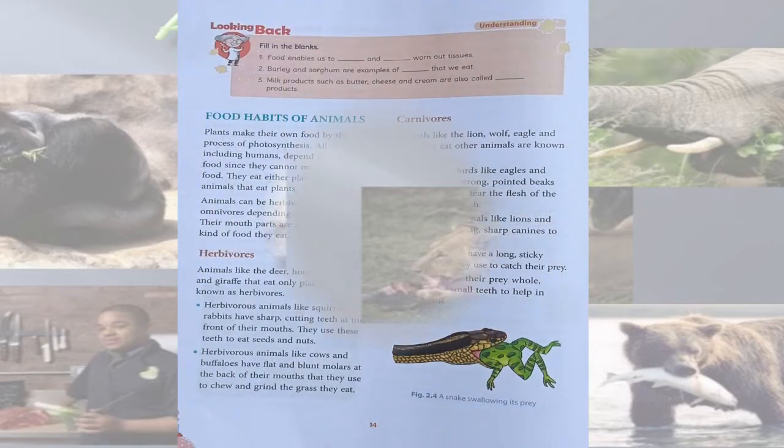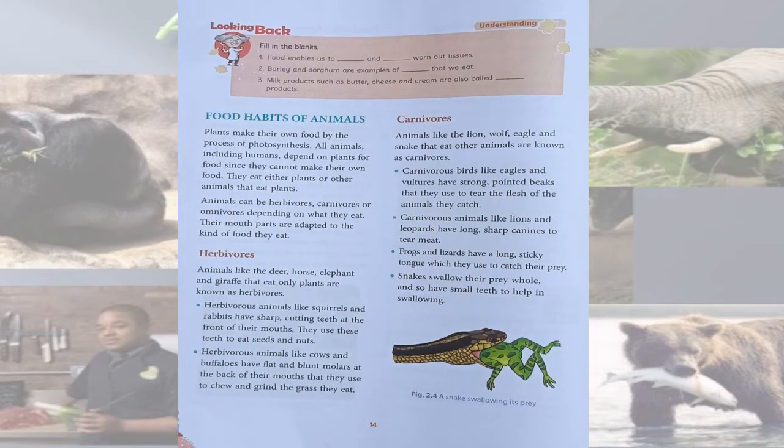You can refer to page number 14 from your textbook. Food habits of animals. All living organisms, plants or animals, they need food, right? Plants can prepare their own food. Plants prepare their own food by the process of photosynthesis. So, plants are called producers. But what about animals? Do animals prepare their own food?